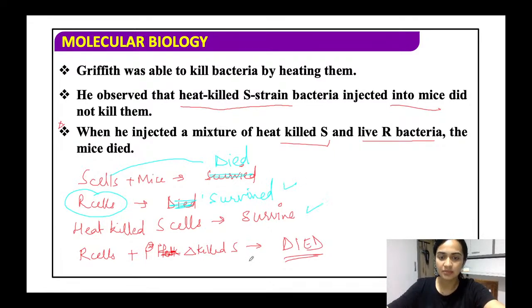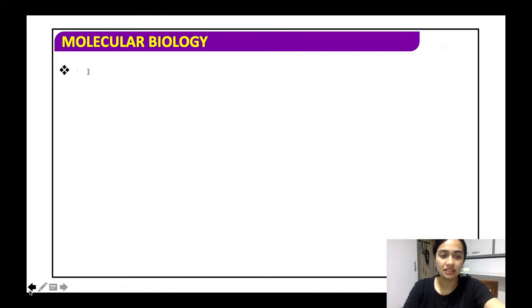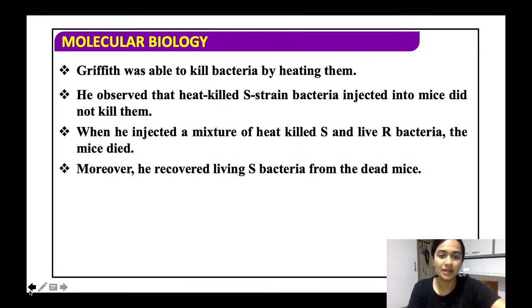Heat killed S से mice survive हो रहा है. तो जब भी R cell and heat killed S cell दोनों साथ में डालेंगे, तो basically mice should survive, because R cell is also non-pathogenic and heat killed is also non-pathogenic. All right. So by that, it should basically survive. But what we see in the result is that when we combine both of them, the mice dies.